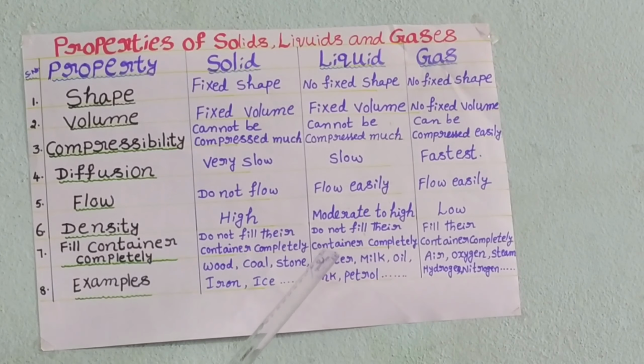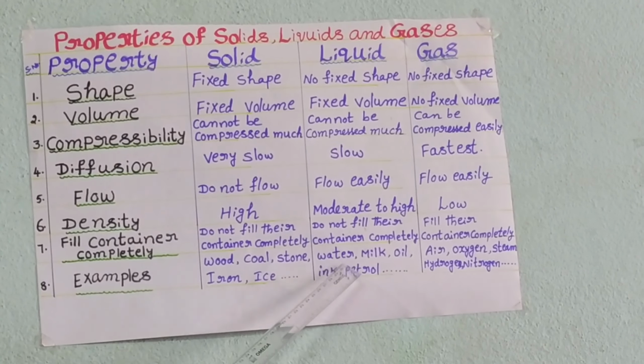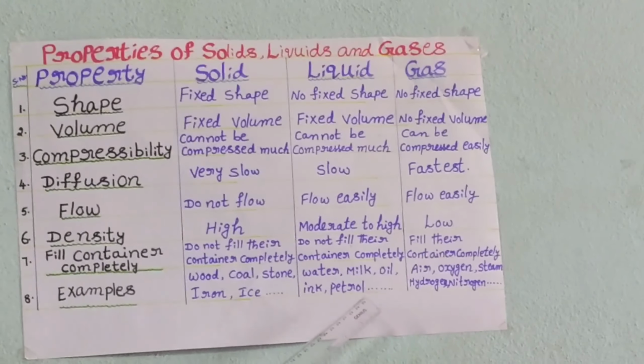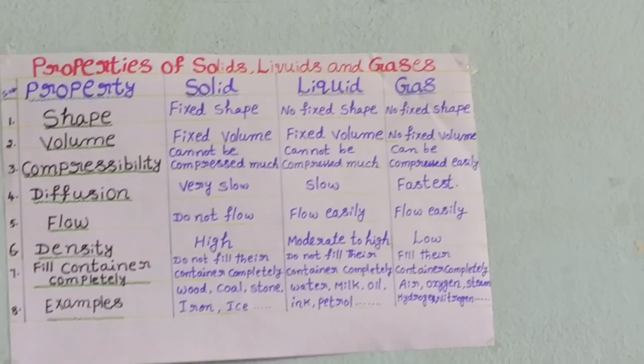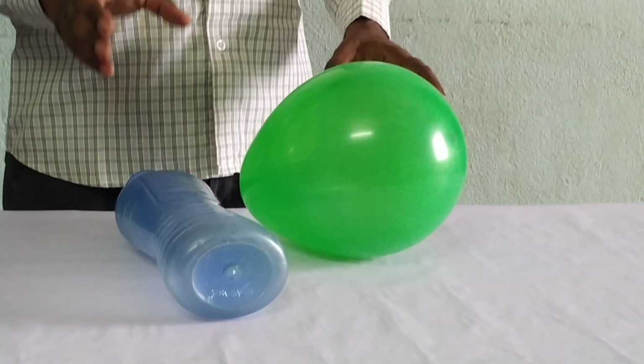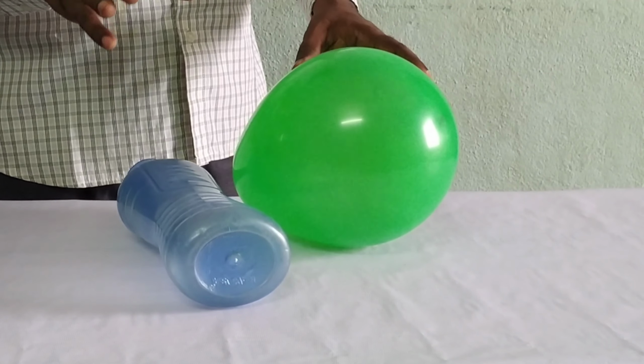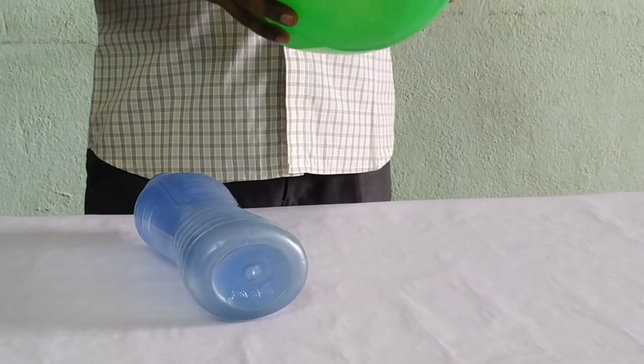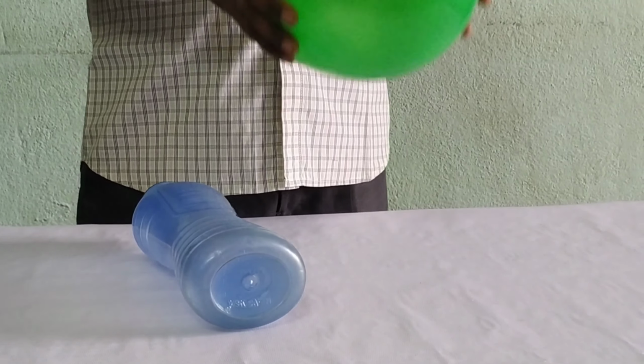What are the examples of liquids? Water, milk, oil, ink and petrol. These are some examples of liquids. Now we discuss the properties of gases. Gases do not have a fixed shape or a fixed volume.